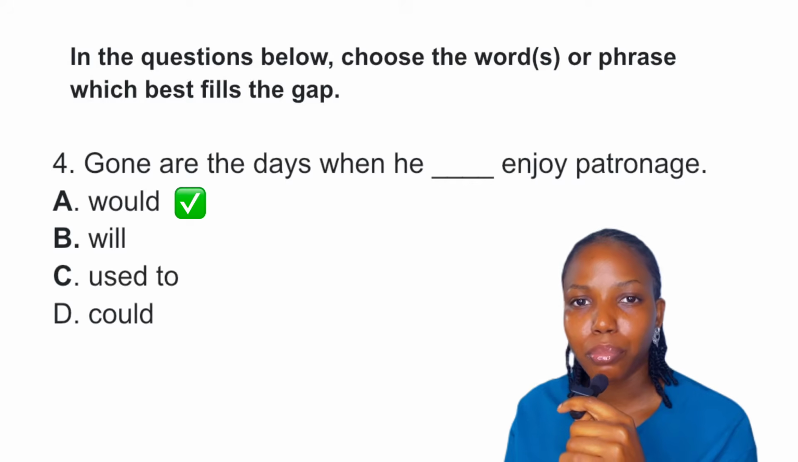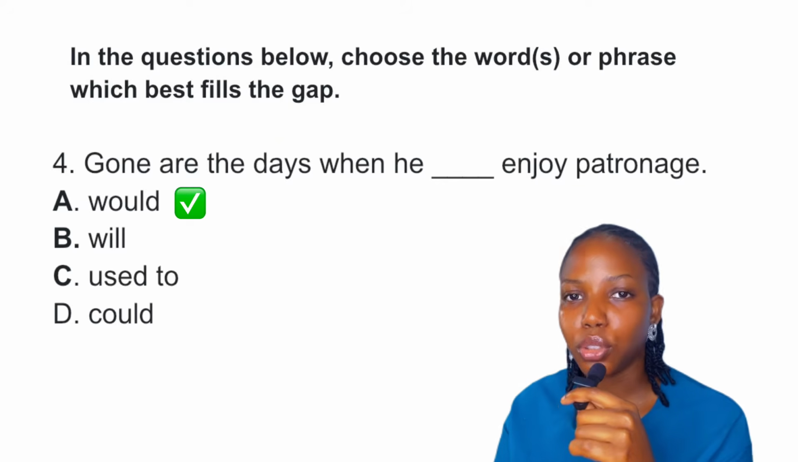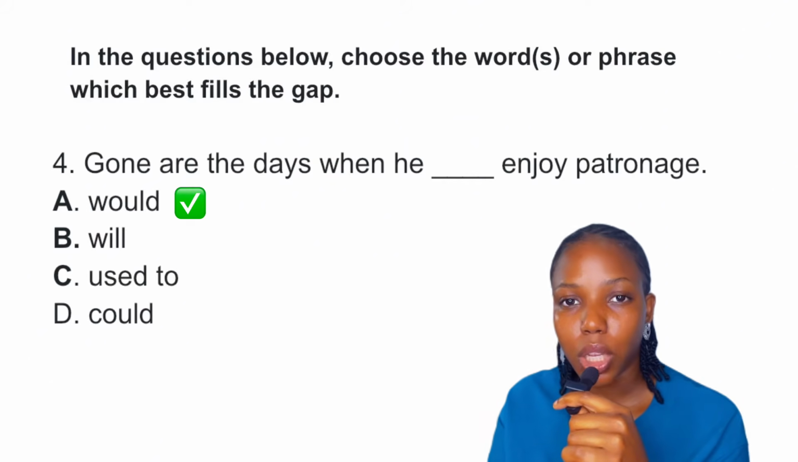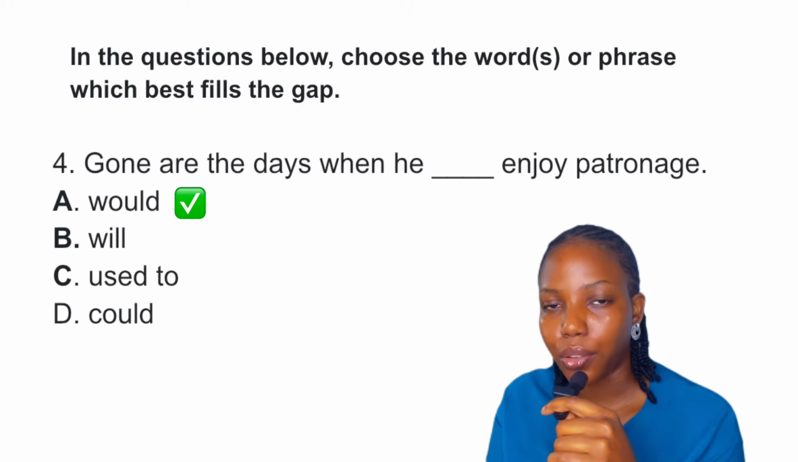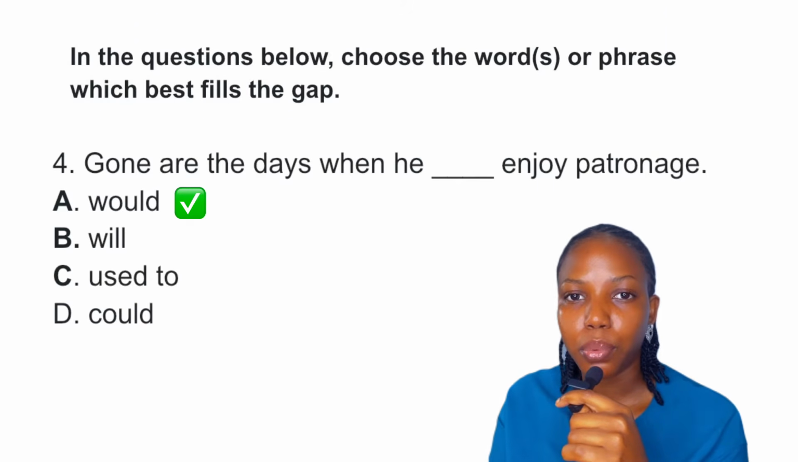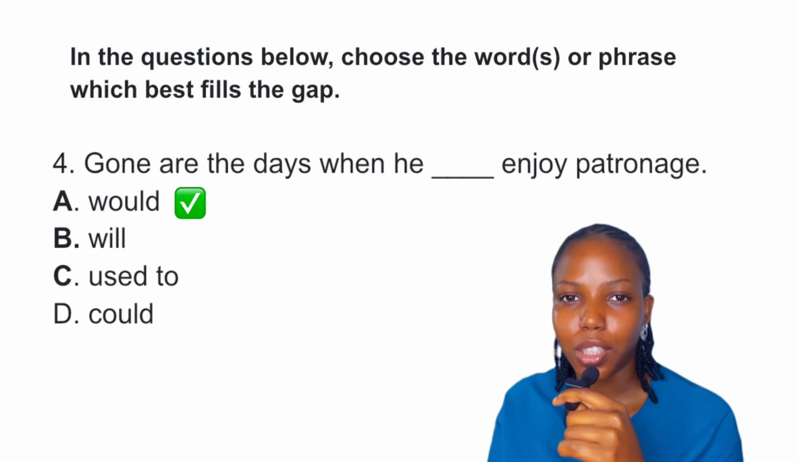For example, back in the 1990s, my father would take us to the beach every summer holiday. You could say, when I was a child, my grandmother would bake cake every Sunday. So you can see reference to time, whereas used to equals past habitual action without time reference. For example, I used to be shy, but I am now confident. Another example is I used to live in Abuja. So you can see it is without time reference. So the best answer to this question is definitely option A, would.